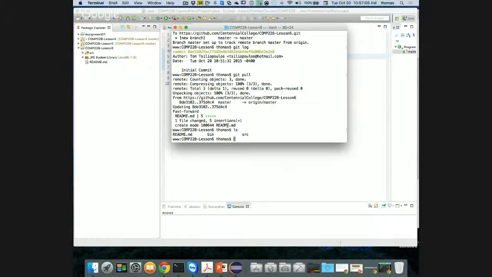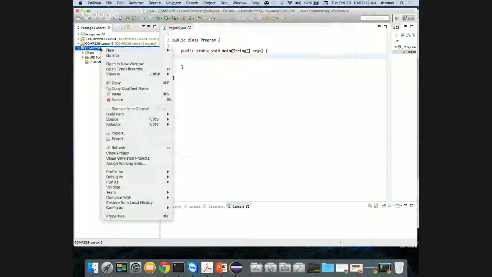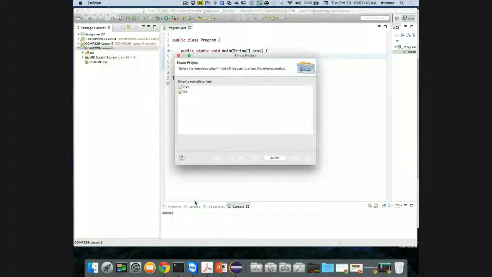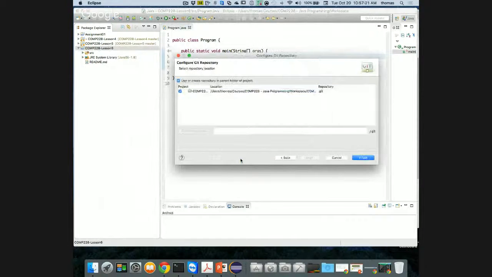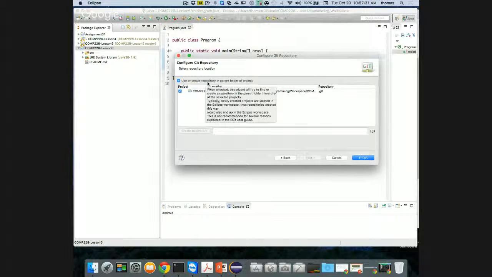If I want it to know, well, I've got to do the same kind of thing. I've got to right-click on my solution, my project. I'm going to go down to Team, and I'm going to go to Share Project. When I do that, I'm going to say Git, next. And I'm not going to click anything. I'm just pointing at my repository here. Here it is. I can see it says use or create repository in parent folder of the project.